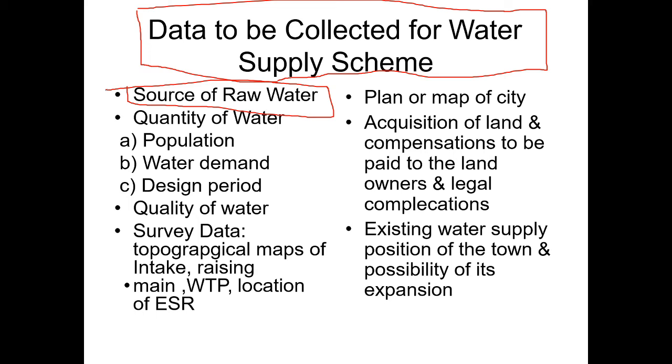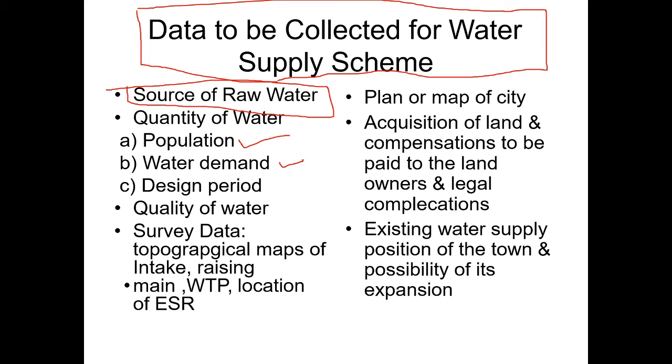Quantity of water. How much quantity of water is required to design the water supply scheme? How do you calculate that? Based on population. You have to first calculate the population, then water demand. Water demand consists of domestic demand, recreational demand, and fire demand. All these things come under water demand.